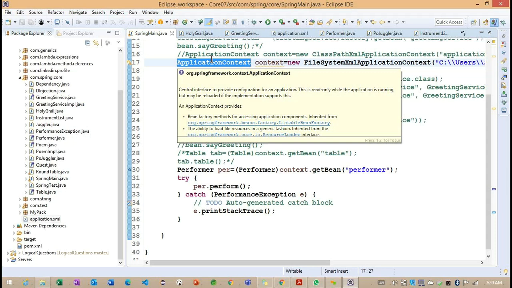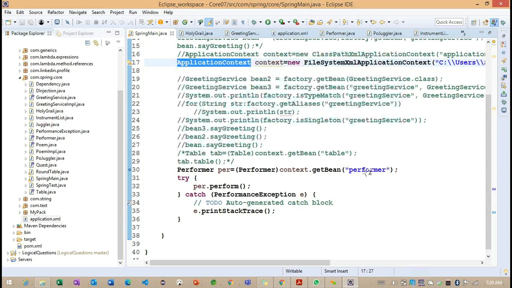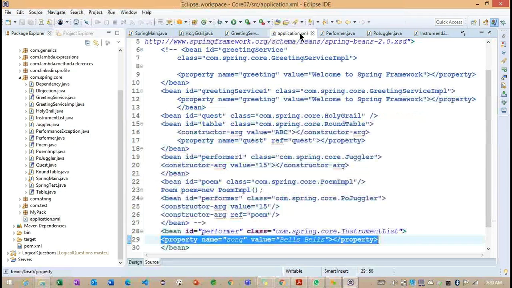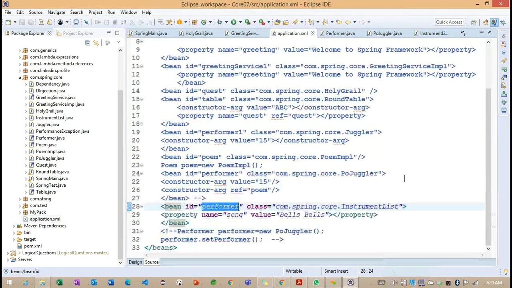That is nothing but loading our container based on this. Whatever object information we want, we load with the help of this particular ID. Here we provided the bean ID performer, and this is the class we are going to get an object of. And the value we provided here is assigned to the setter method called setSong. So this is the setter injection we are working on here.